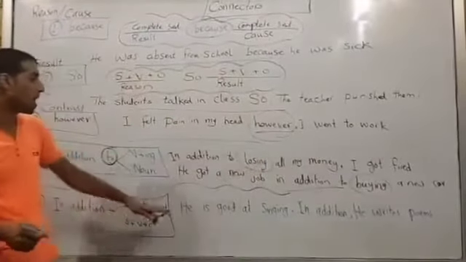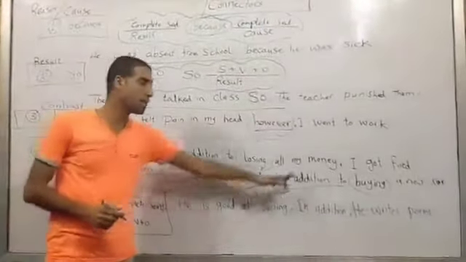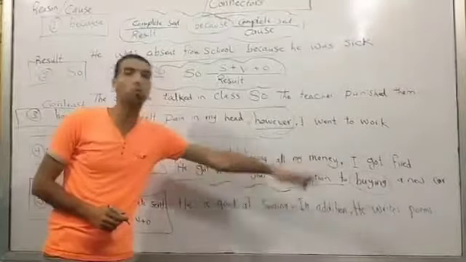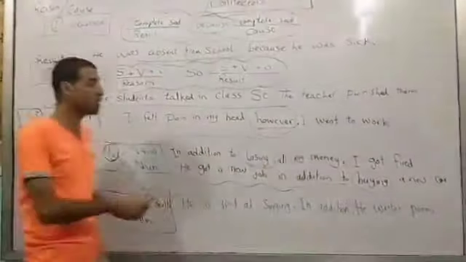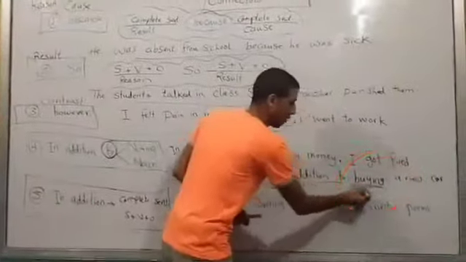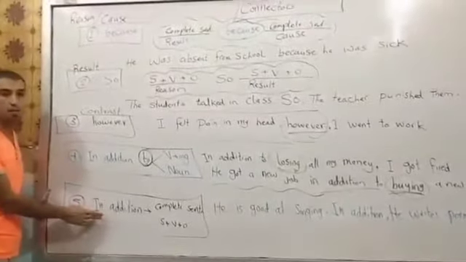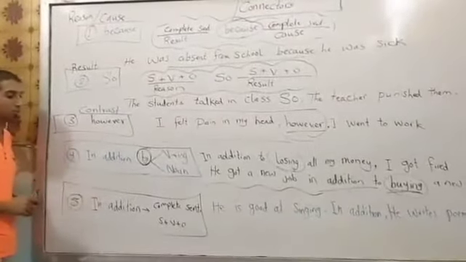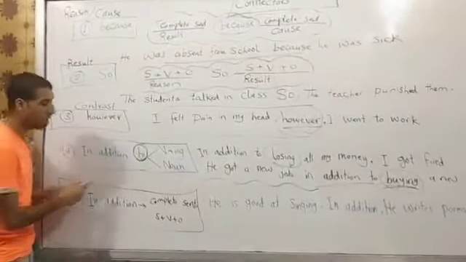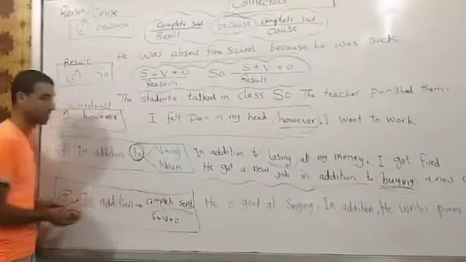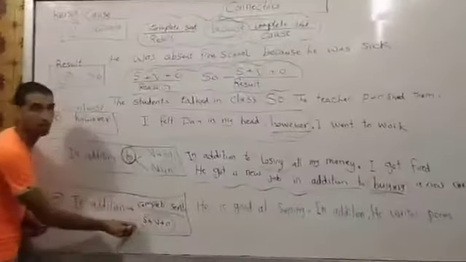Look at this example. He got a new job in addition to buying a new car. So in addition to buying, this is the noun or verb plus ing, and we use in addition to with the same usage. This is different from in addition, just in addition, without to. In case we use in addition without to, it must be followed by a complete sentence. The sentence which is formed by subject, verb, and object.